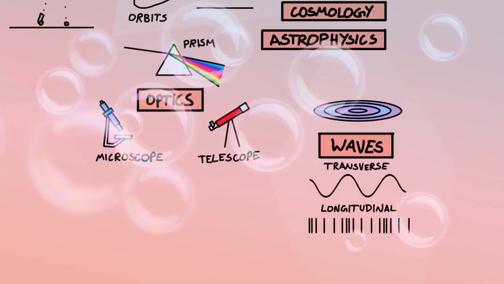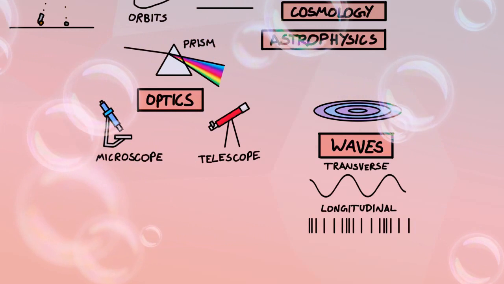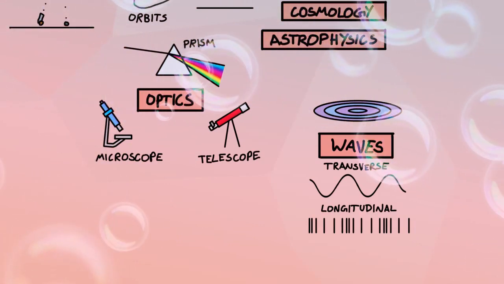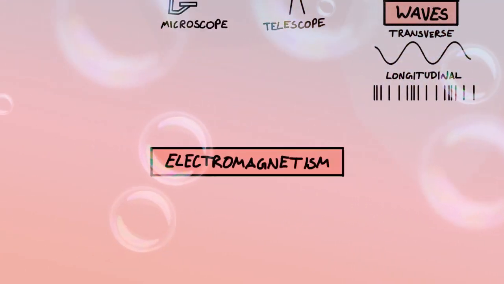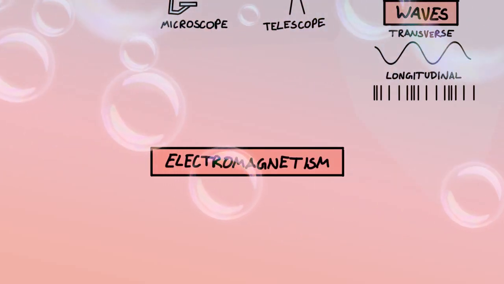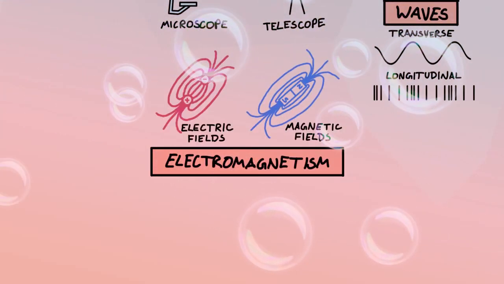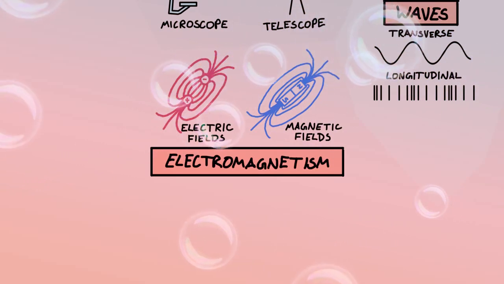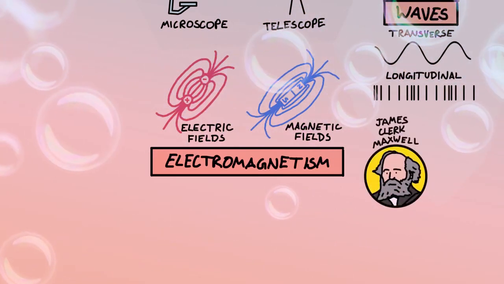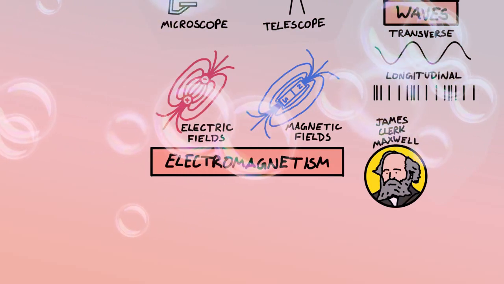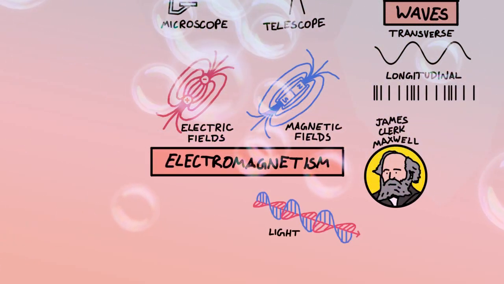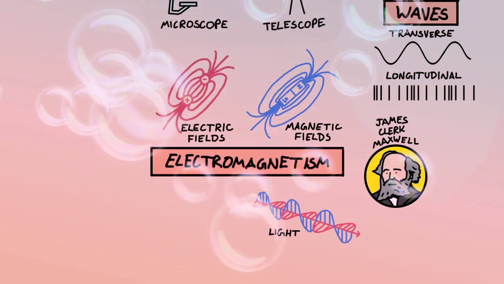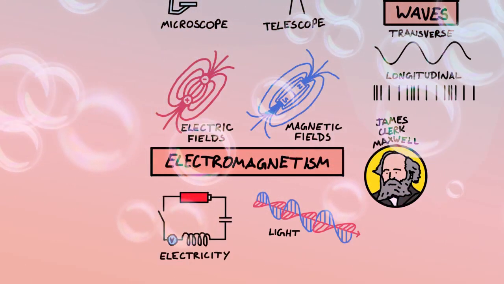Light doesn't need a medium to travel through. It can travel through the vacuum of space, but it still follows the same principles as all waves, namely reflection, refraction, and diffraction. This leads us to electromagnetism, the description of magnets, electricity, or more generally, electric and magnetic fields. It was a physicist called James Clerk Maxwell who discovered that these are two aspects of the same thing and derived the wonderfully elegant rules of electromagnetism and theorized that light was an electromagnetic wave. Electromagnetism also explains all of electricity.